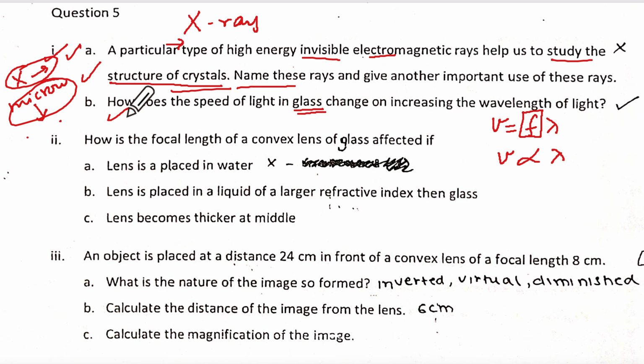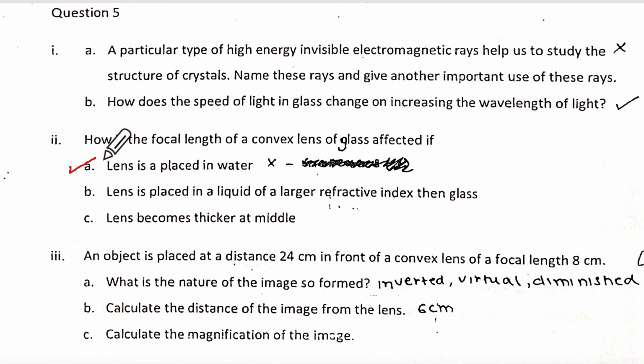So you will say velocity increases since velocity is directly proportional to wavelength, since frequency remains the same when it passes from one medium to another. It is going into the glass, meaning it is changing the medium, correct?